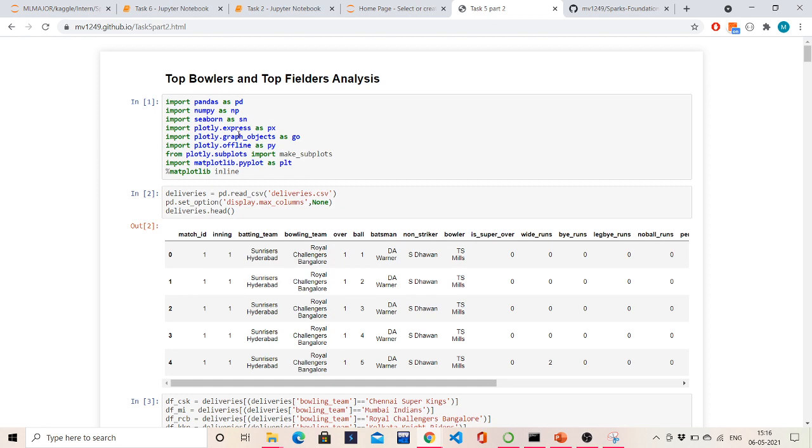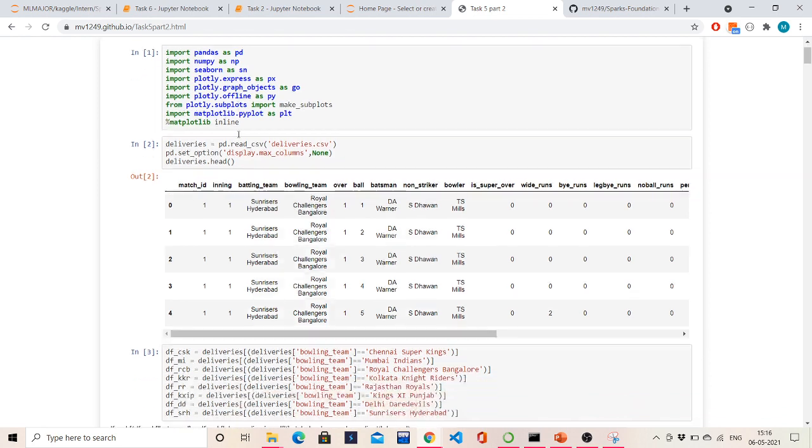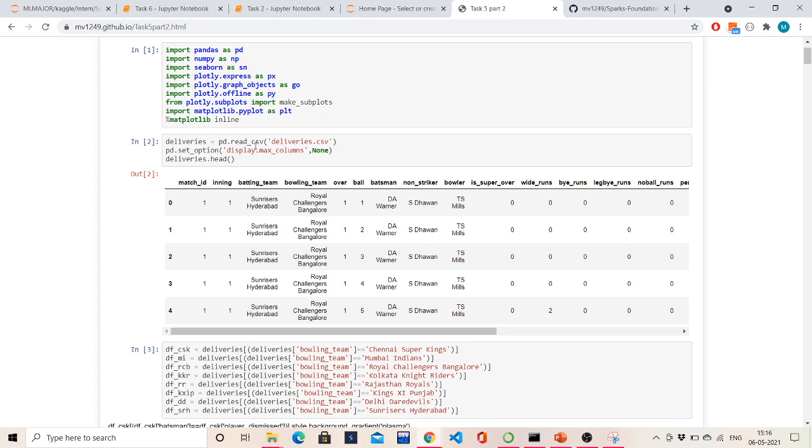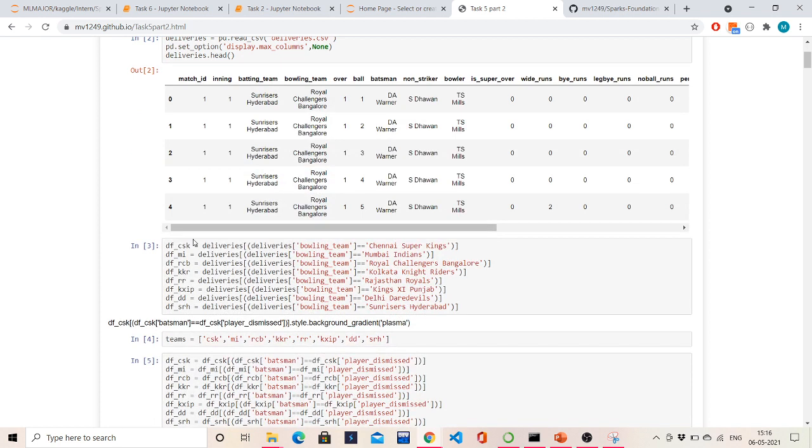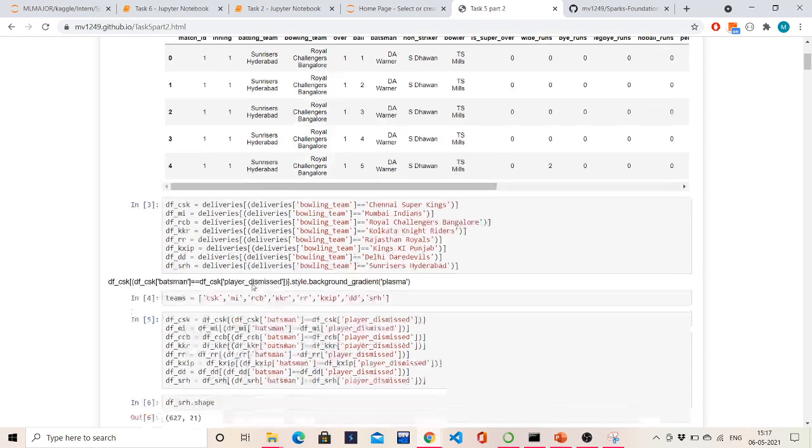First things first, we have to import all the necessary libraries. After importing all the libraries, we see the data by importing the deliveries CSV and matches CSV. Then I will select the data team-wise, the most consistent teams like Chennai Super Kings, Delhi and all.